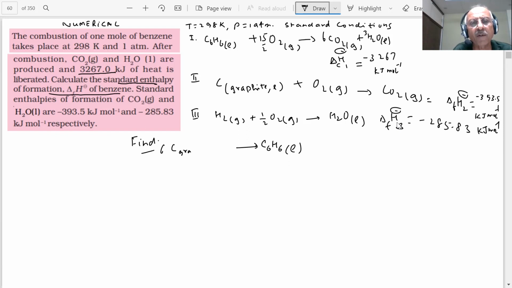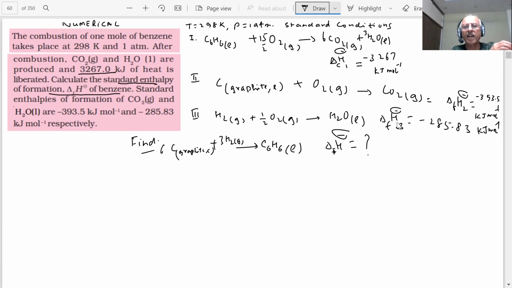Graphite. Plus 6 hydrogen, that is 3H2 gas. So you want to find delta H for this reaction, and you are given these 3 now.